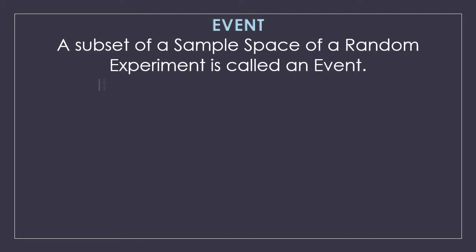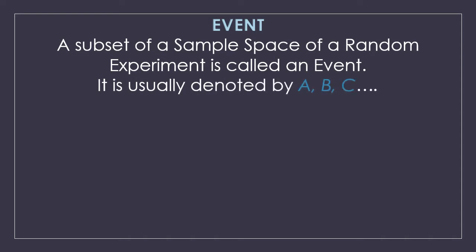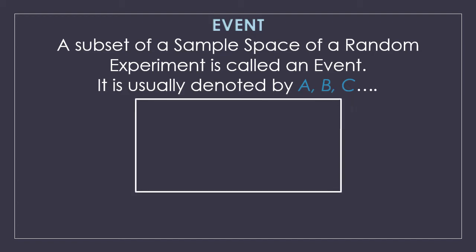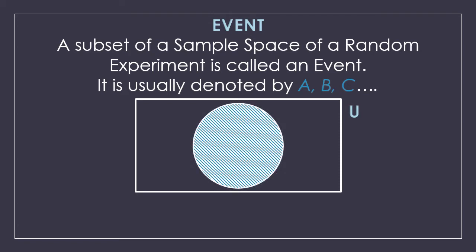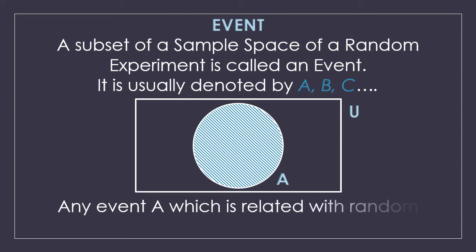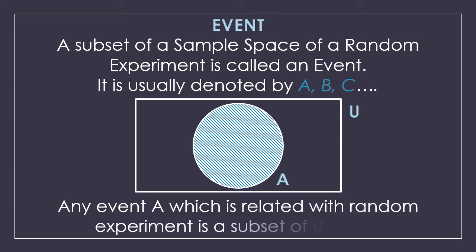A subset, as I am talking about, is usually denoted by A, B, C, sometimes even by A1, A2, A3, etc. This is a universe, that is a sample space U, and this circle denotes the elements belonging to event A. Any event A which is related with a random experiment is a subset of U. In notation, A belongs to U, or A is a subset of U. This is the definition of event.